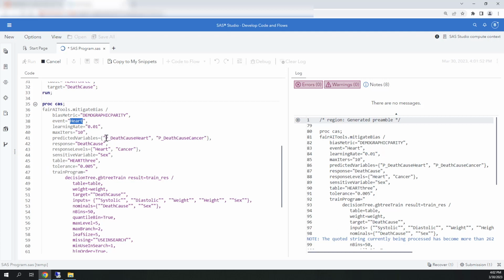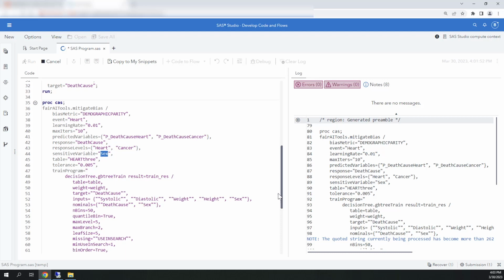I have 2 predicted variables, predicted death cause heart or predicted death cause cancer. So this is a binary outcome, and I'm using the example for a binary target. I'm also using a binary sensitive variable here, which is going to be sex. I'm using male or female in this data set. That's what's available.